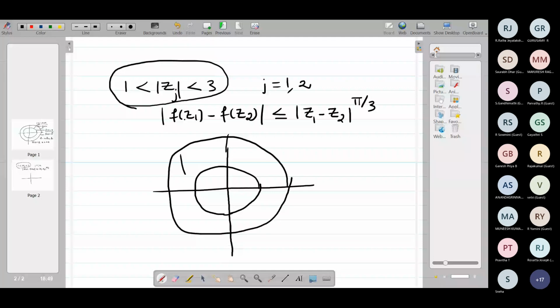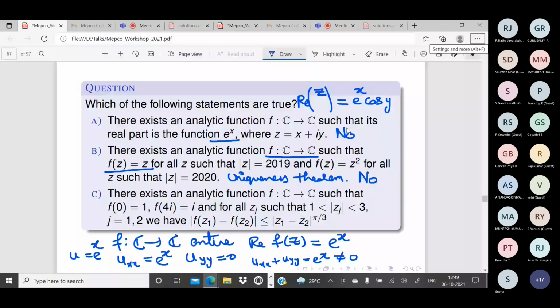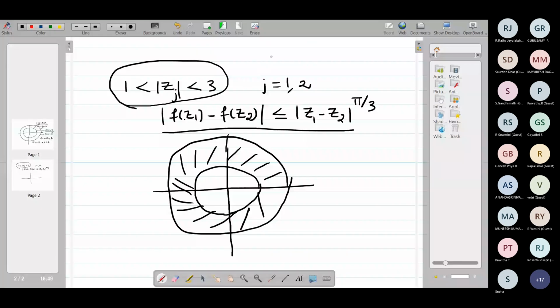In this region, my function is satisfying some condition. And what else is given about f? f of 0 equal to 1 and f of 4i equal to i.